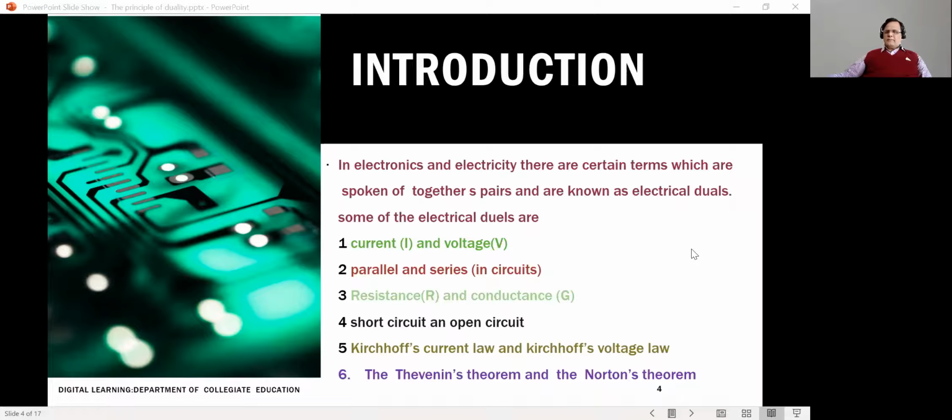Now, what do I mean by duals? Some of the pairs of quantities that are spoken of as duals are current and voltage, parallel combination and series combination of resistors in circuits, the quantity resistance and the quantity conductance, which are reciprocals of each other.